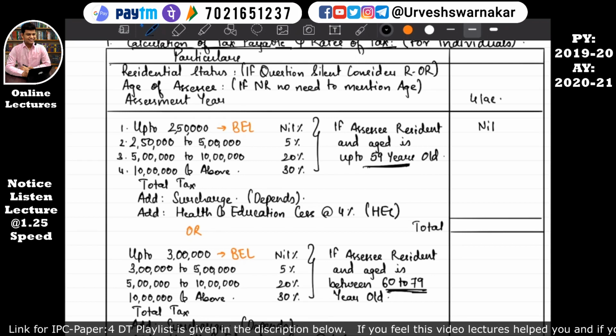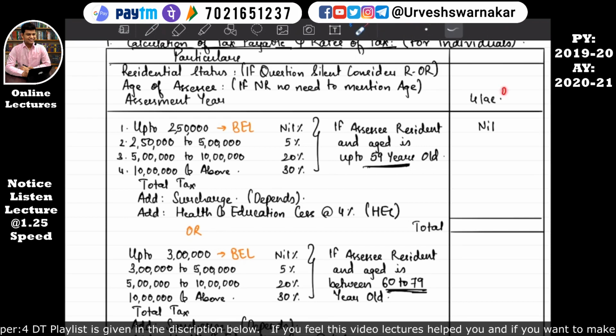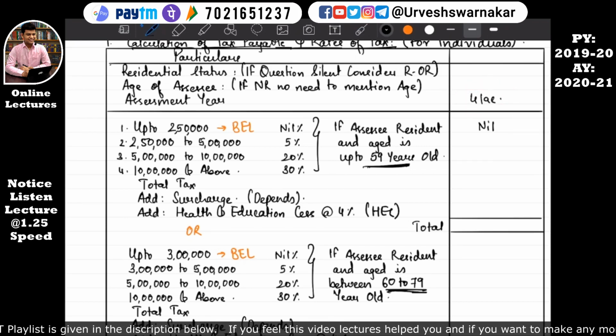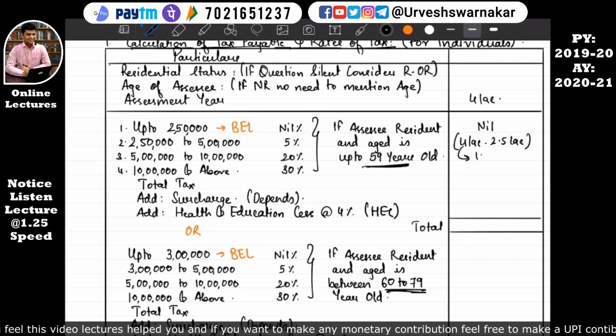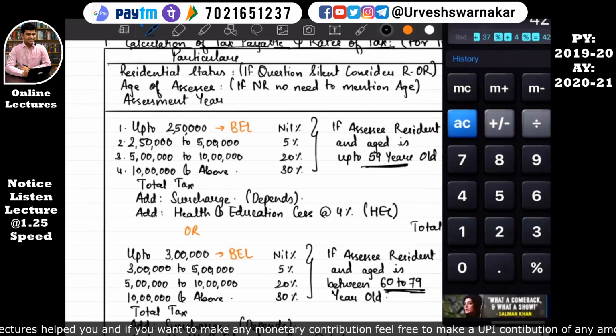So let's understand this. An assessee's income is, for example, 4 lakh. For the first 2,50,000 he does not need to pay any tax. Above 2,50,000 he needs to pay tax. Above 2,50,000, how much has he earned? 4 lakh minus 2.5 lakh comes to 1,50,000, into 5%. How to calculate this on the calculator?